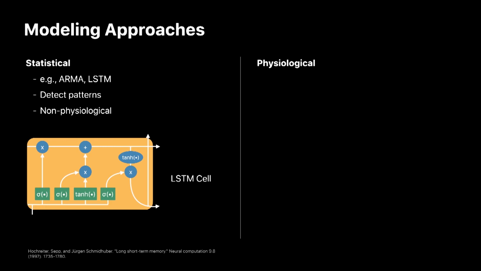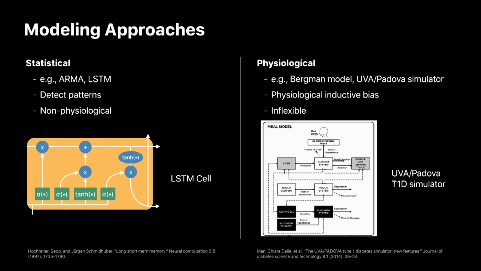a bolus insulin dose. Alternatively, physiological models, such as the Bergman minimal model or the UVA-Padua T1D simulator, describe the dynamics of glucose, insulin, and carbohydrates in the body, often with a set of differential equations. While these models impose realistic dynamics, they can be too constrained to accurately describe real-world glucose data.